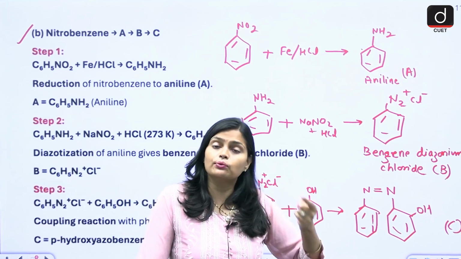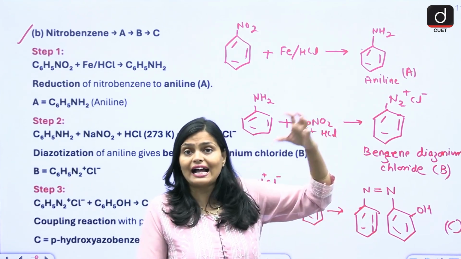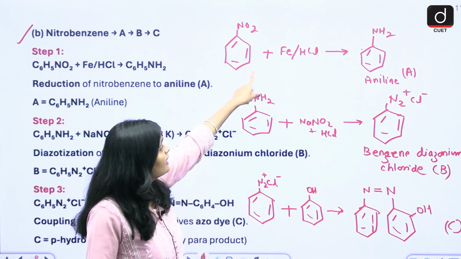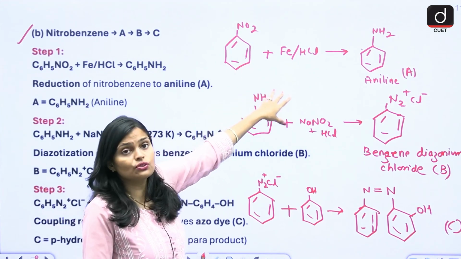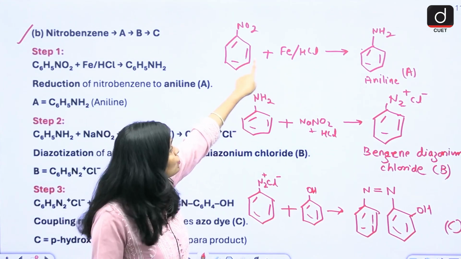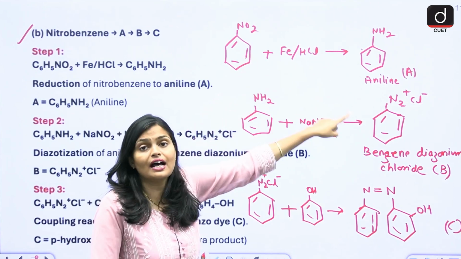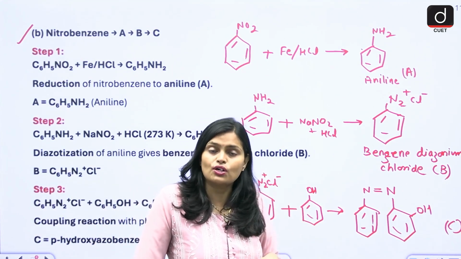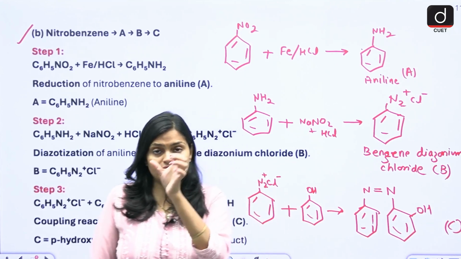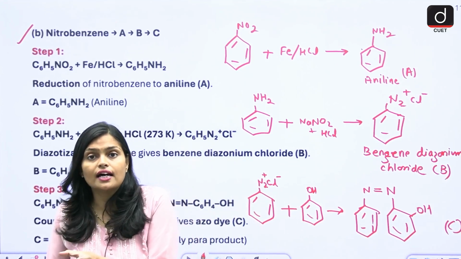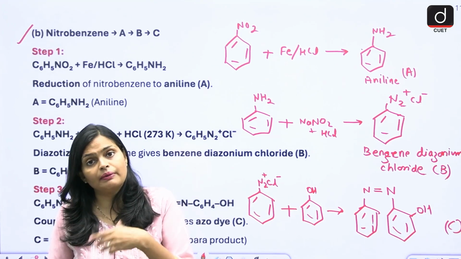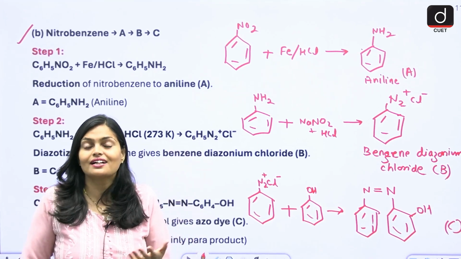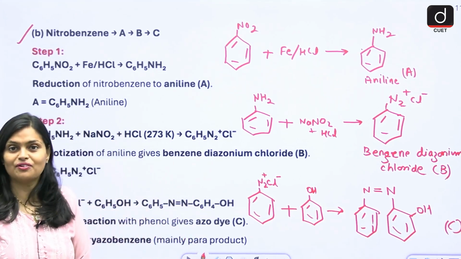If they are reducing in nature, they add hydrogen and remove oxygen, like your Fe/HCl. So this is your reducing agent: oxygen removed and hydrogen added. So you have to make a list of reagents, whether they are oxidizing or reducing agents, and based on that you make a conversion. This is just a trick for how to solve the conversion type of question.